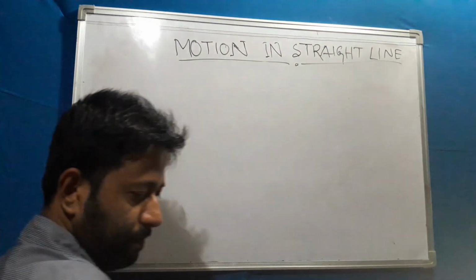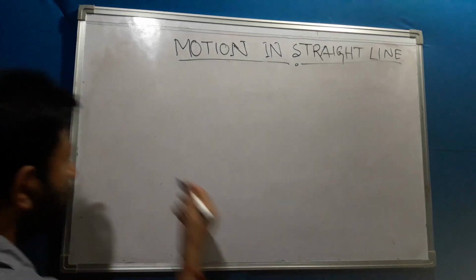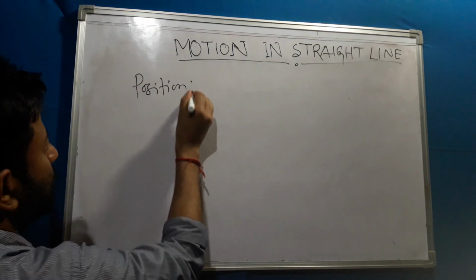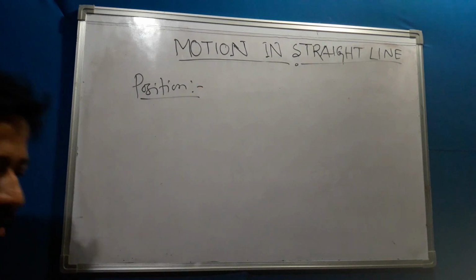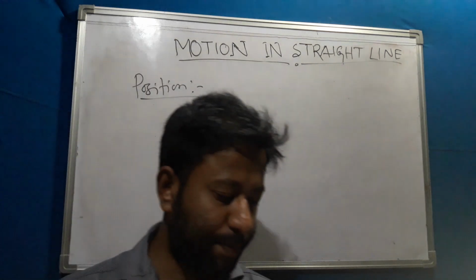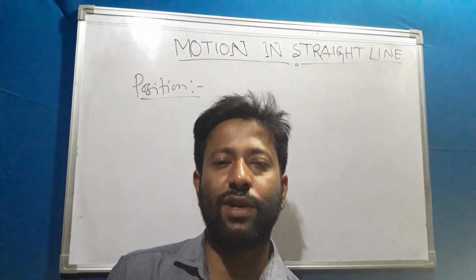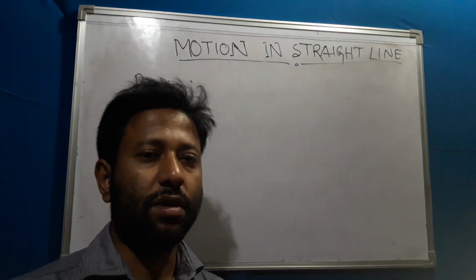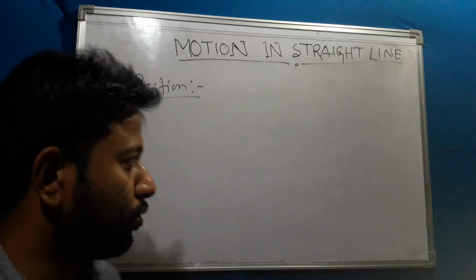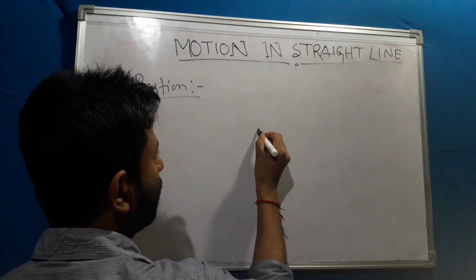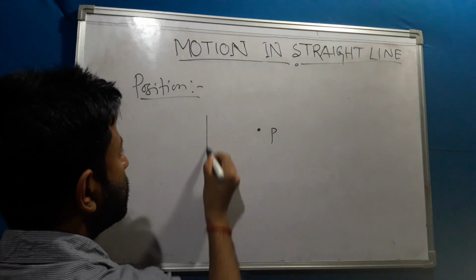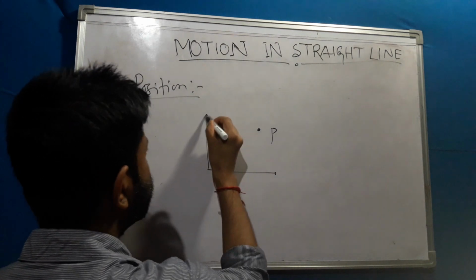The first term is position. What is position? Position means whenever an object is there and we are representing this object with respect to some reference point, this is known as position. Suppose I am posing here a point, and its name is P. Now how do I describe this with respect to some coordinate system?